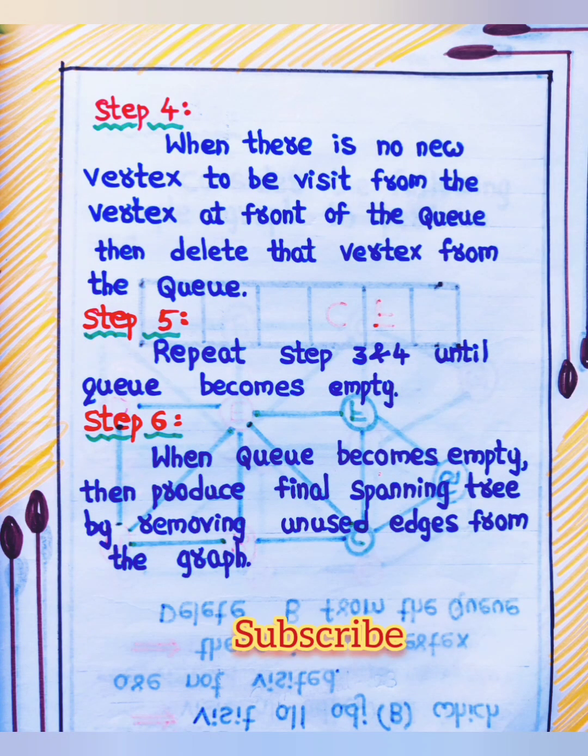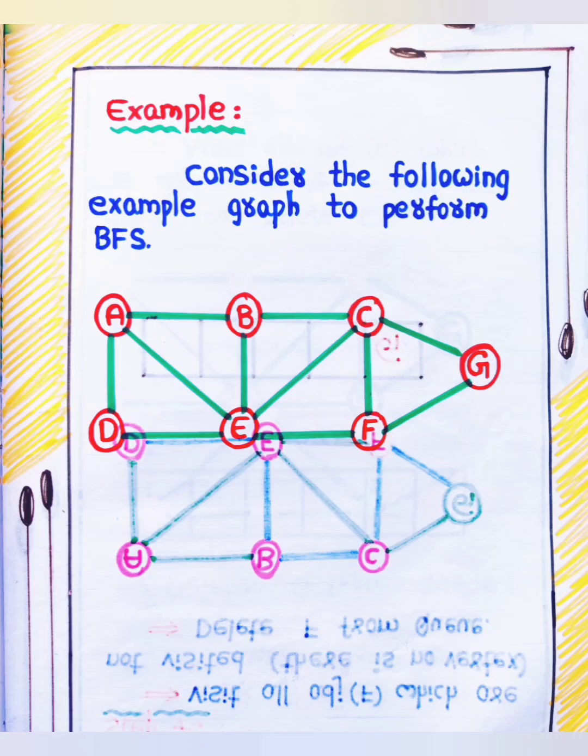Step 4. When there is no new vertex to be visited from the vertex at front of the queue, then delete that vertex from the queue. Step 5. Repeat step 3 and 4 until queue becomes empty. Step 6. When queue becomes empty, then produce final spanning tree by removing unused edges from the graph. Example. Consider the following example graph to perform BFS, breadth first search.